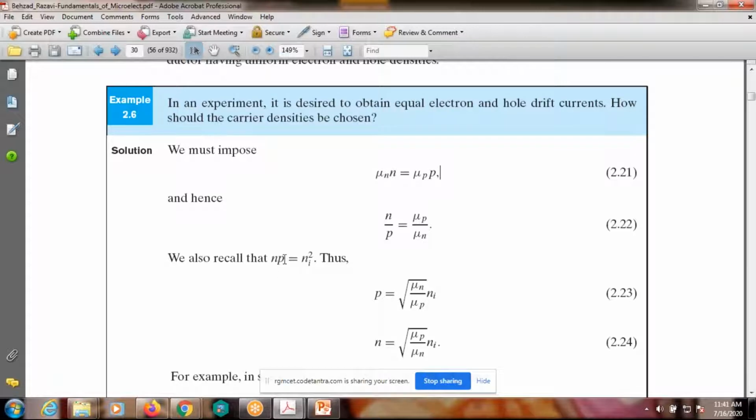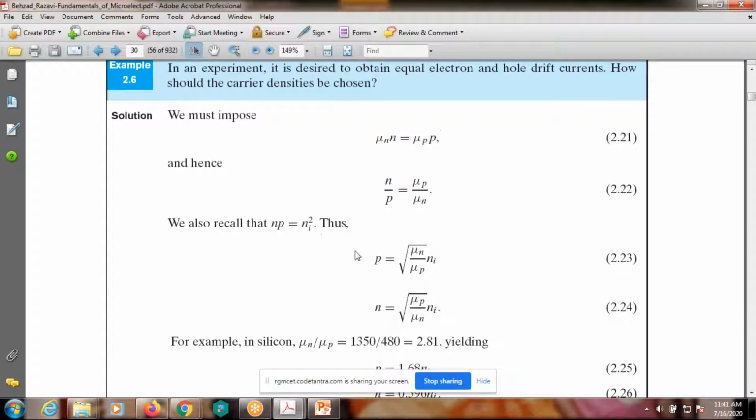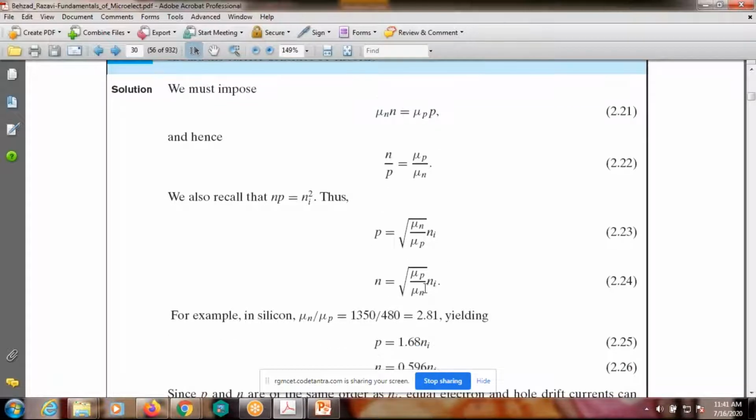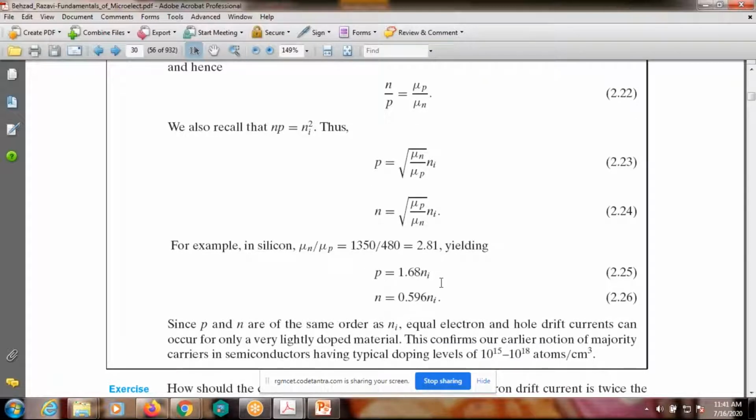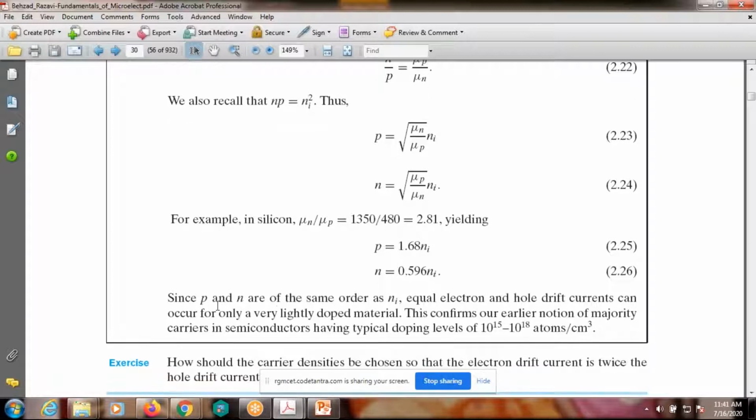And also we know that n into p is equal to ni square. From that we calculate p and n, and these are for intrinsic. Mu n by mu p is equal to 2.8. From that, p is equal to n. Since p and n are the same order of ni, equal electron and hole drift current can occur only in very lightly doped material. This happens only in lightly doped material.